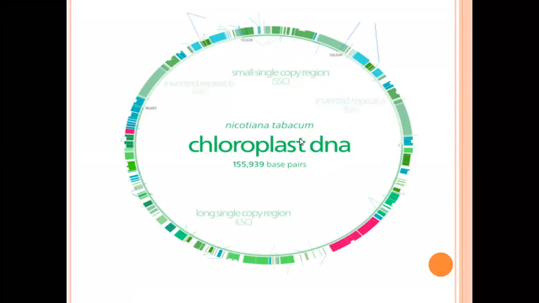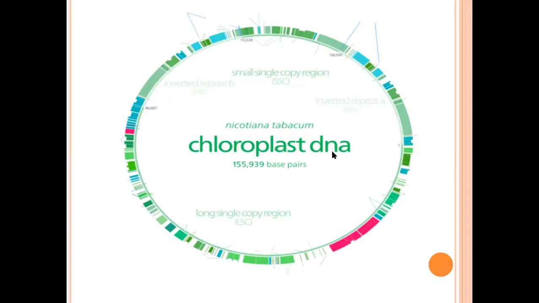In plants, the cytoplasm contains green colored parts called chloroplasts. The DNA in the chloroplast is called chloroplast DNA. This chloroplast DNA is also called an extranuclear genome. Generally, genomes are present in the nucleus of the cell, but besides the nucleus, DNA is also present in cell organelles, mainly in chloroplasts and in mitochondria.